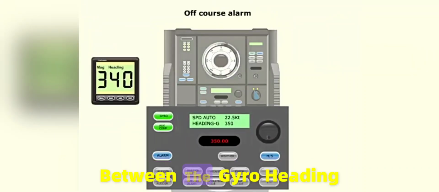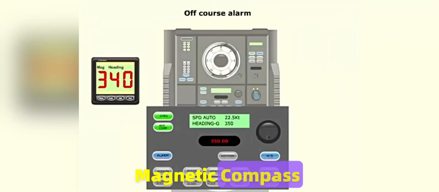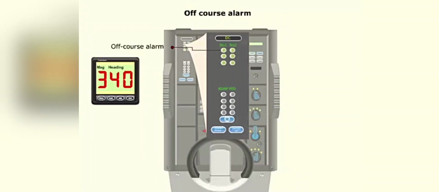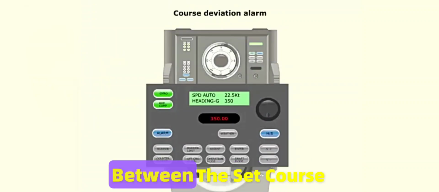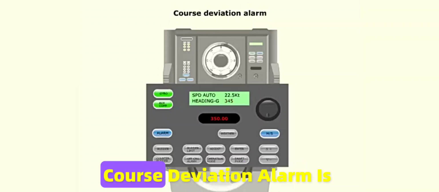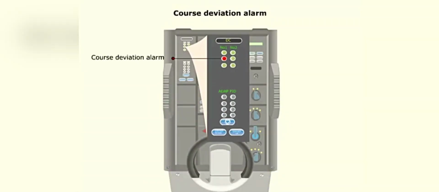When the difference between the gyro heading and the connected magnetic compass heading exceeds the preset value, off-course alarm is activated. When the difference between the set course and the actual heading is more than preset value, course deviation alarm is activated.